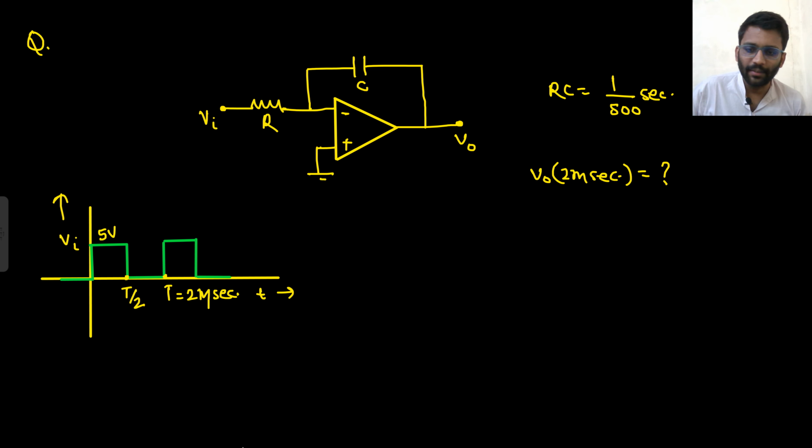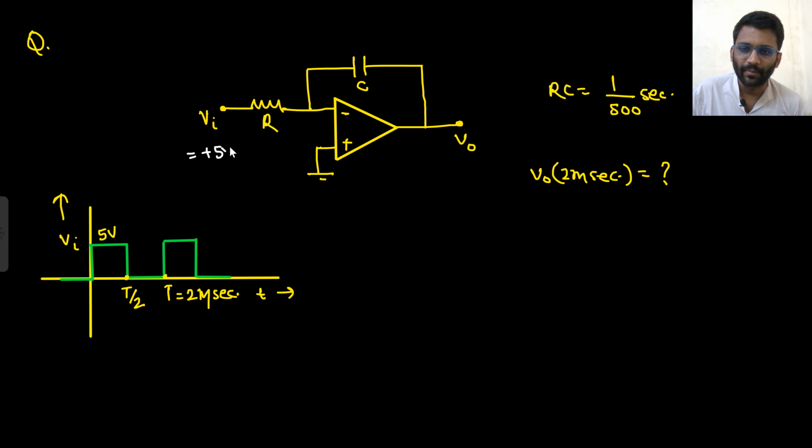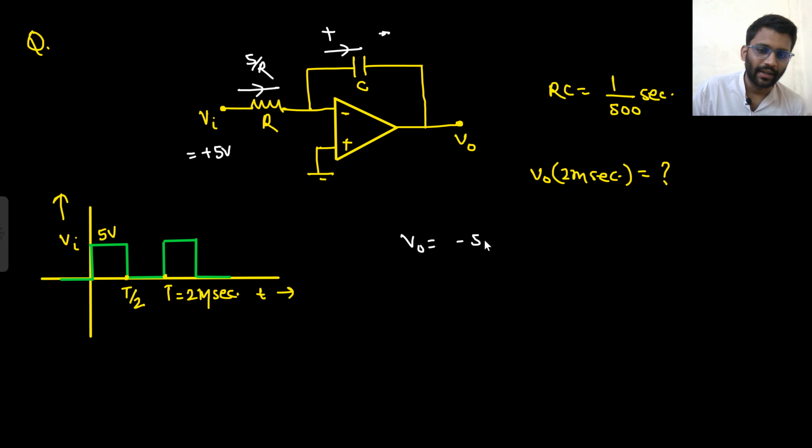So when input is 5 volt, what will happen? A current 5 by R will flow through the capacitor and it will charge the capacitor in this direction, and then you will have a value of V naught. What will be that value? That will be minus 5 T by RC, right?